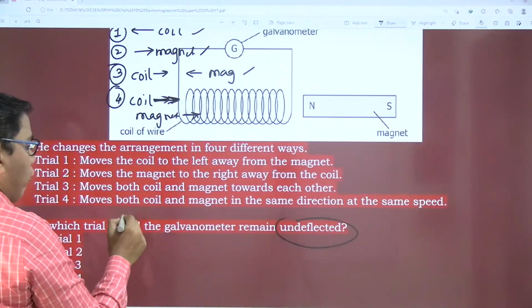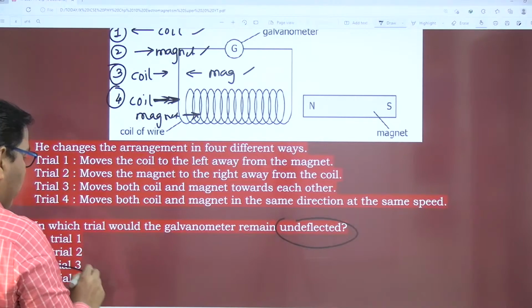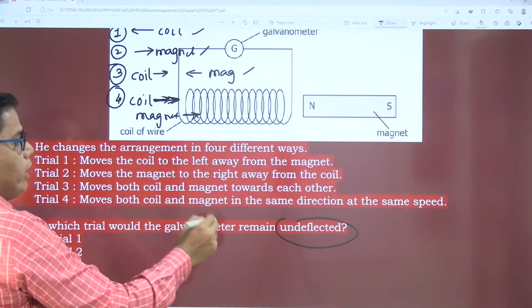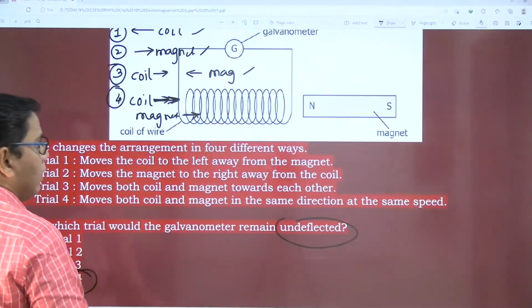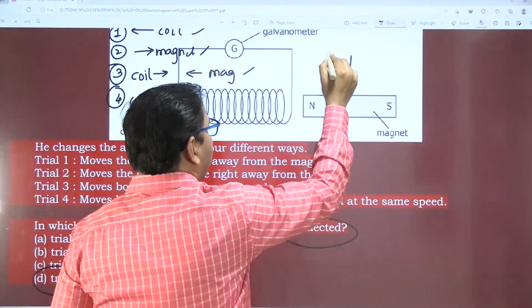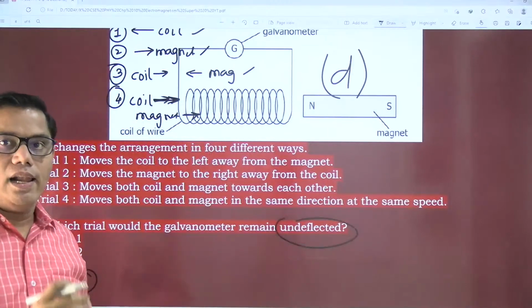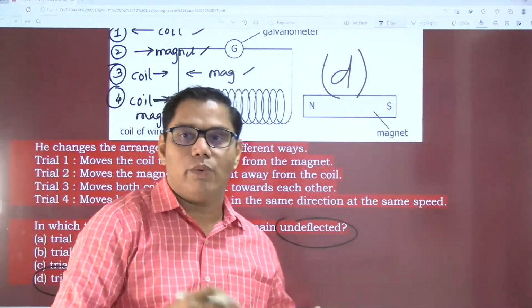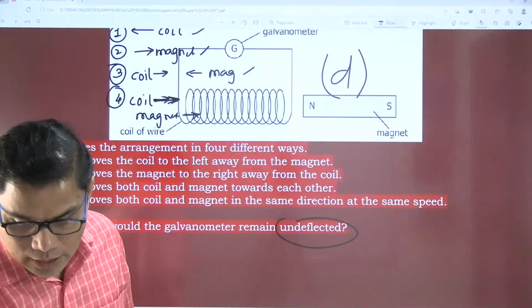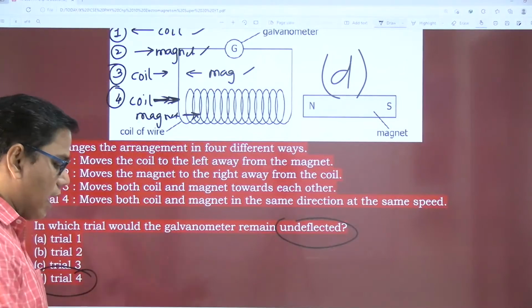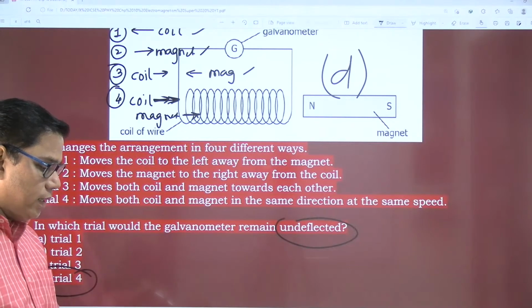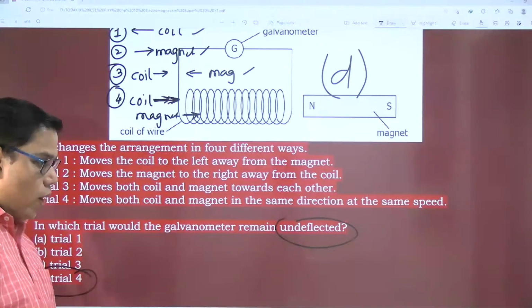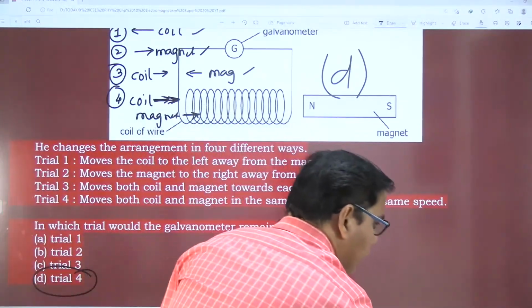So in trial 4, no current is induced, so there is no deflection in the galvanometer. My correct option is option D. What a lovely question. Some students have already started giving the answer: trial 4, D. Yes, sir. Okay, let's move on to the next question.